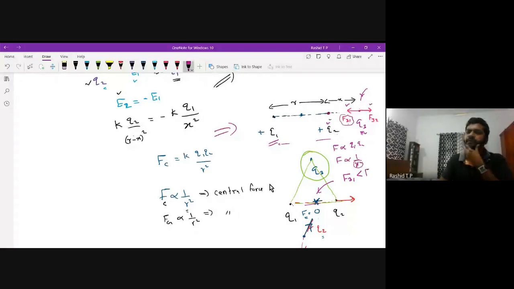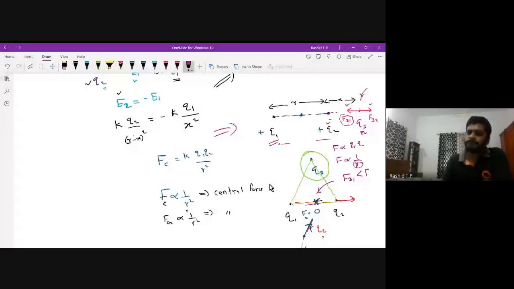In most cases, this will not work out. The net force acting on this charge will not be 0.